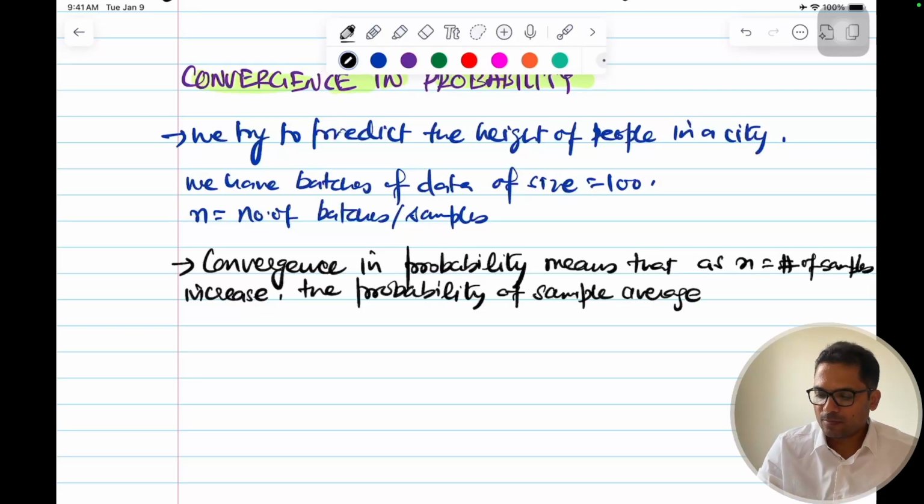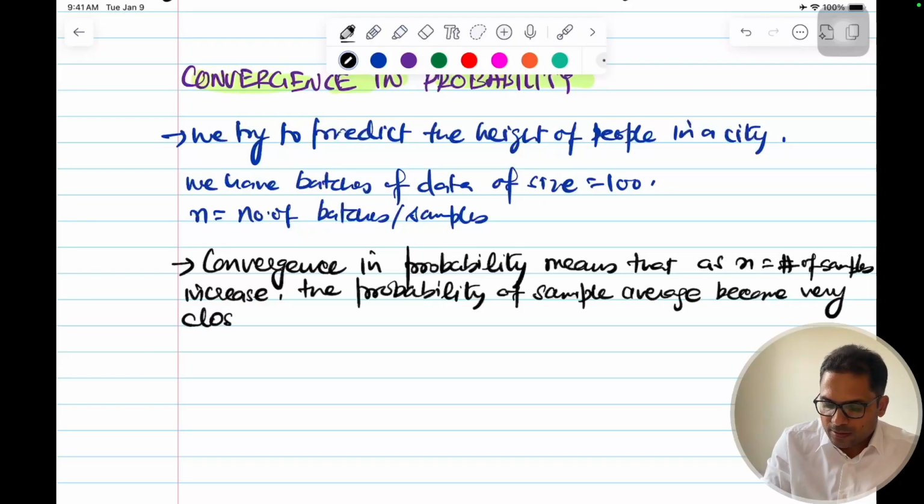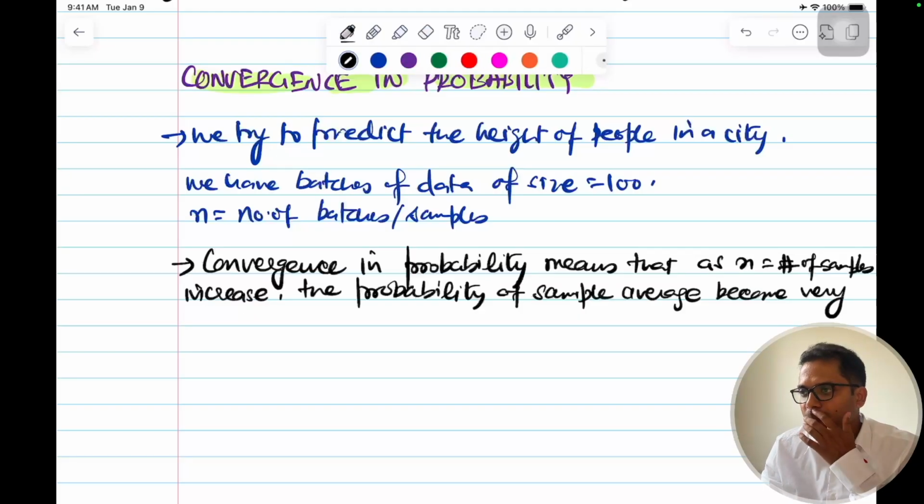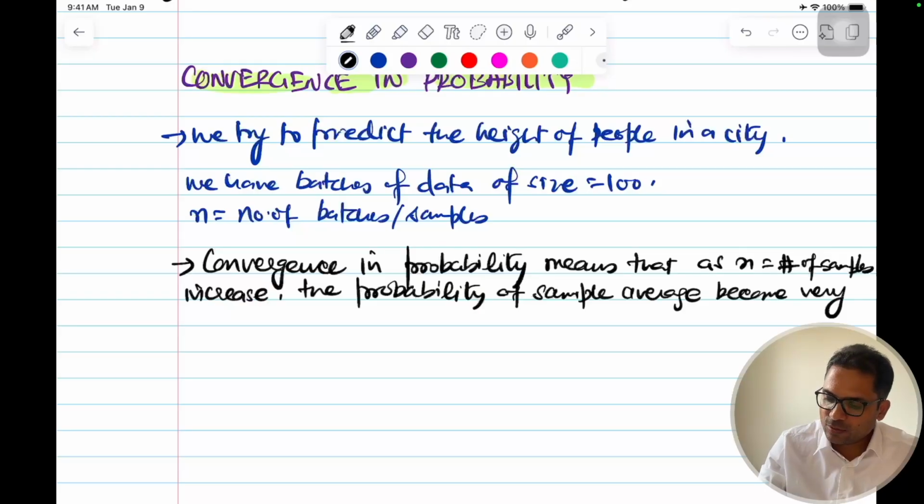become very close to, or become equal to, the true average.